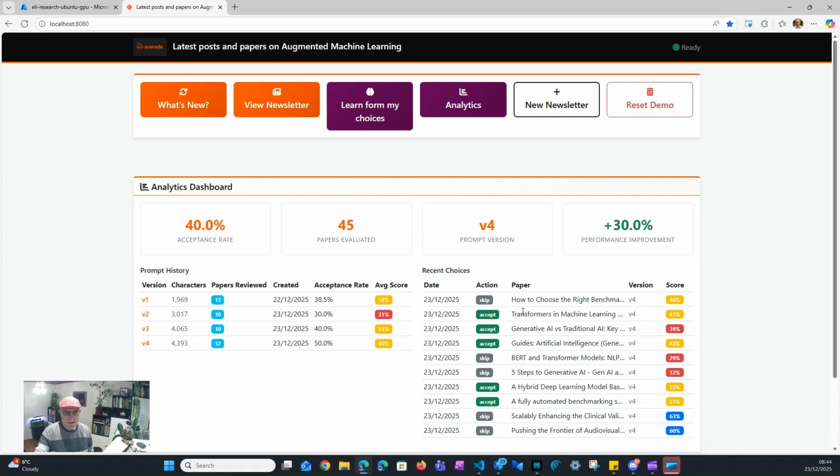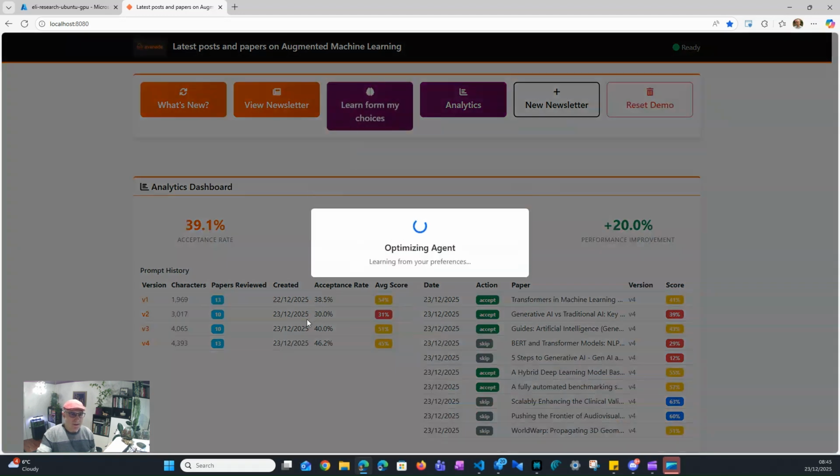You can see the list of the latest papers that have been presented to me and whether I like them or not. It's time now to see if I can get a better prompt. I'm going to ask Agent Lightning to look at all the 46 papers I've evaluated so far and come up with a new prompt. I'm using a similar prompt optimization as the demo that Microsoft provides.